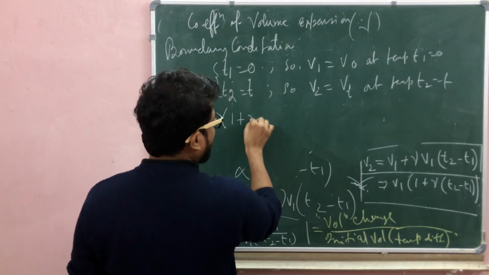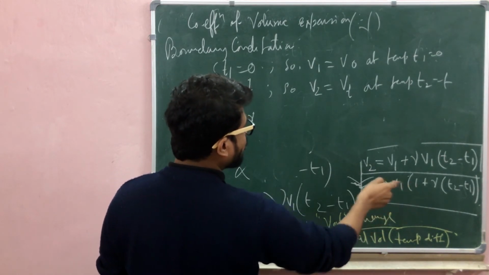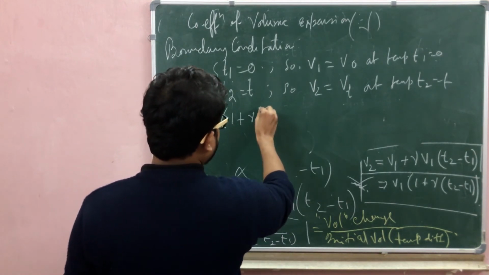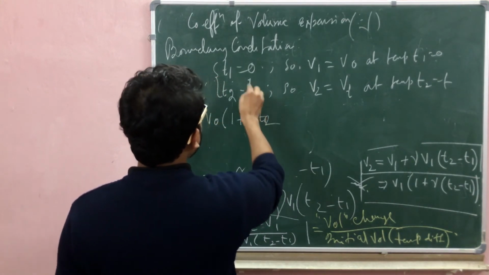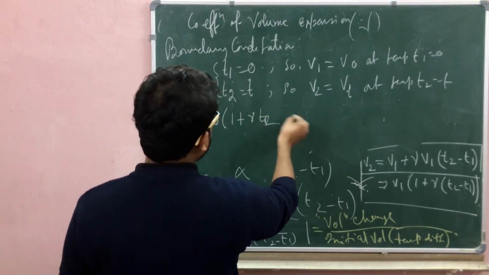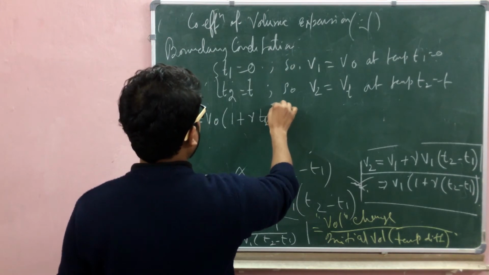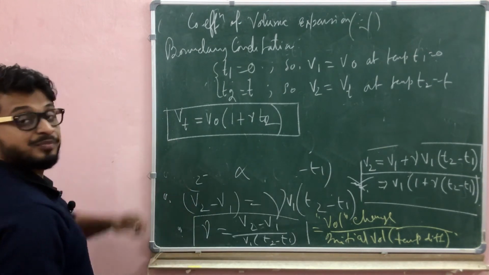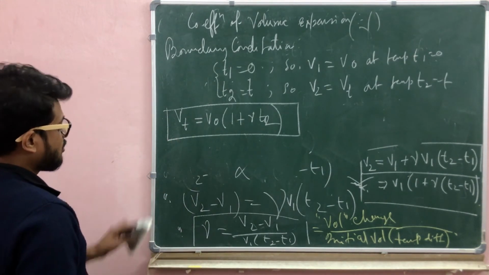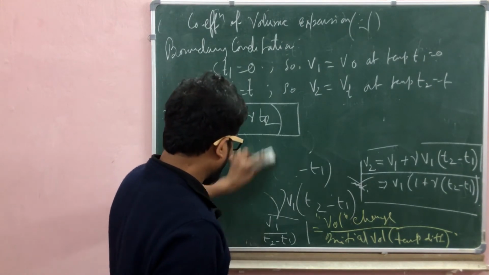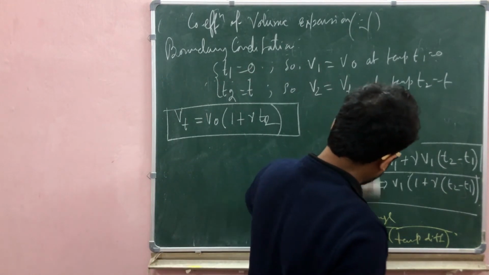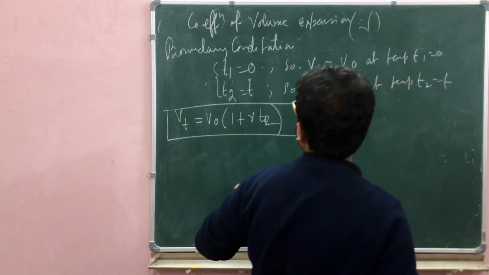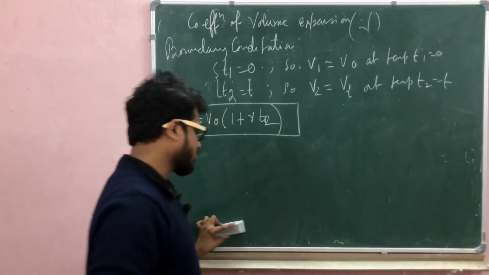So 1 plus gamma times T2 minus T1. T1 is 0, so T2 minus 0, ignore that, and the final value is the final volume at temperature T. Okay, so here we get the three expansion coefficients: alpha for the linear expansion coefficient, beta for the surface expansion coefficient, and gamma is the coefficient of volume expansion, or volume expansion coefficient.